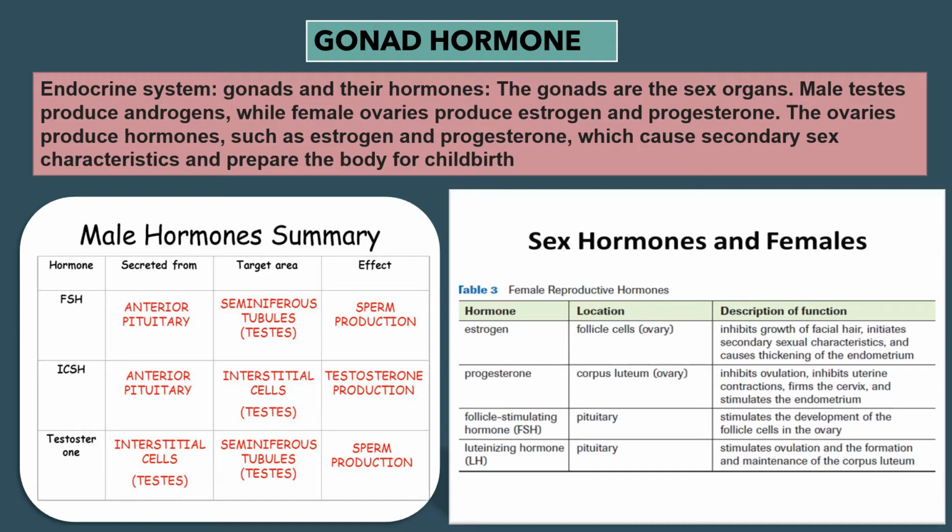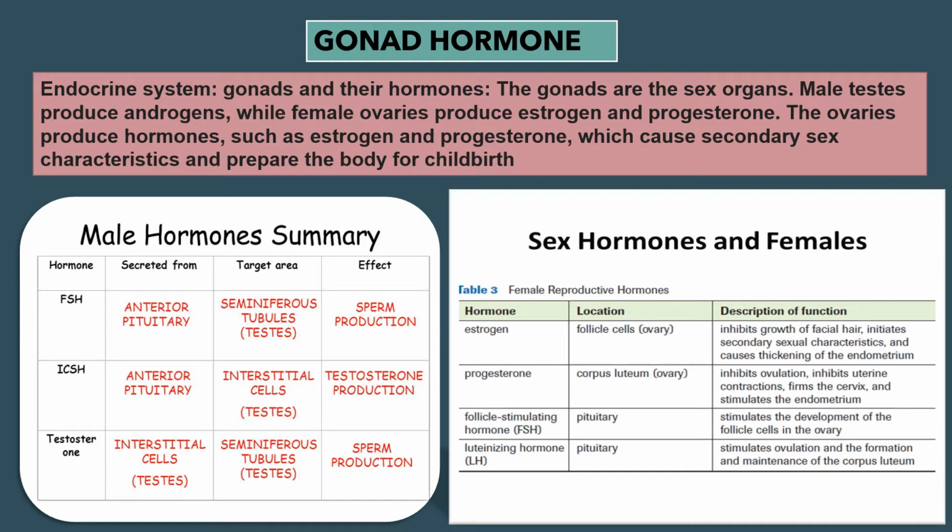Now in the next diagram, male hormones summary has been given. First one is FSH, secreted from anterior pituitary. Target area, seminiferous tubules of testes. Effect, sperm production. Effect means function, you can say. And the full form of FSH is follicle stimulating hormone. Now the next one, that is ICSH or interstitial cell stimulating hormone, secreted from anterior pituitary. Target area, interstitial cells of testis. Effect or function is testosterone production.